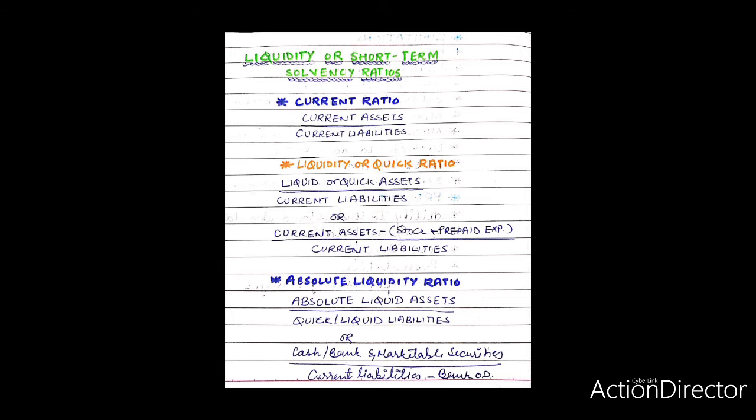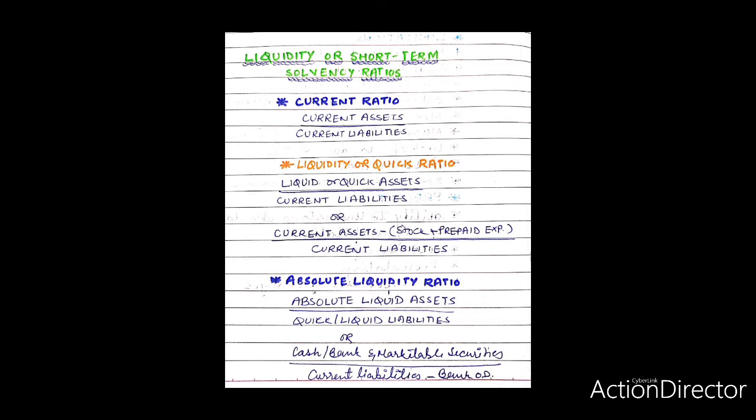Let's talk about the components. Liquid or quick assets refer to all the current assets except inventory and prepaid expenses. The exclusion of inventory is based on the fact that it cannot be easily and readily converted into cash. Prepaid expenses, by their very nature, do not provide cash. They merely reduce the demand for cash required in one period because of payment in a prior period. Current liabilities have the same meaning as used for current ratio.